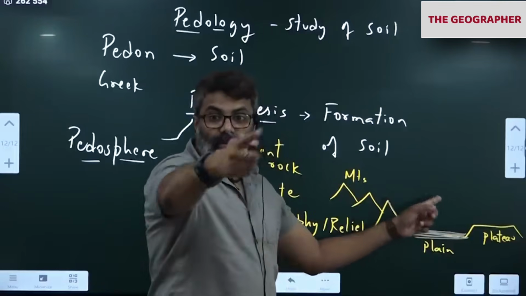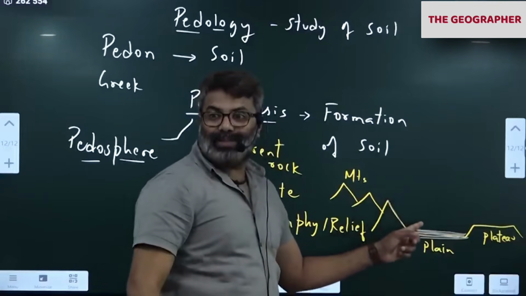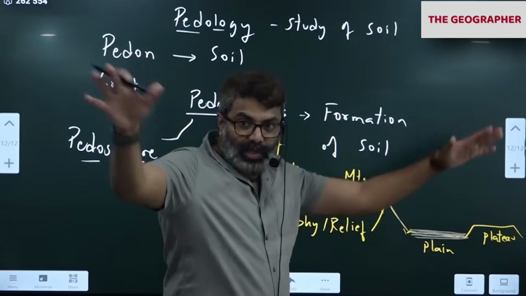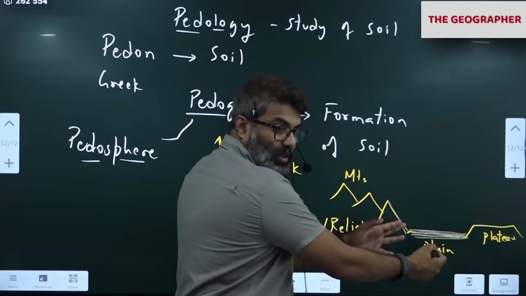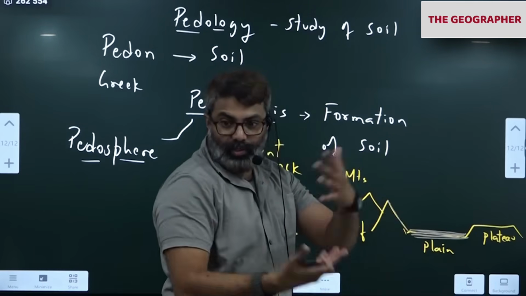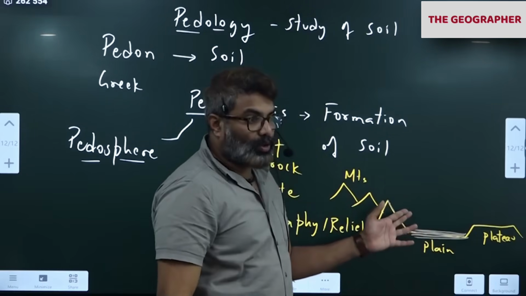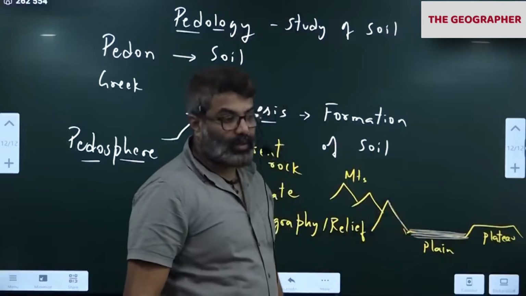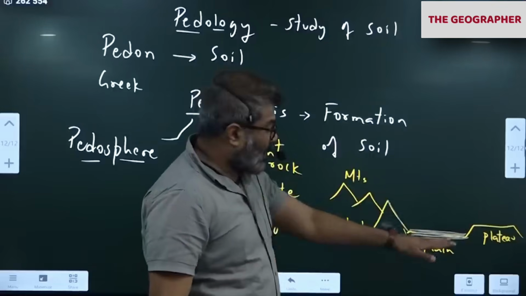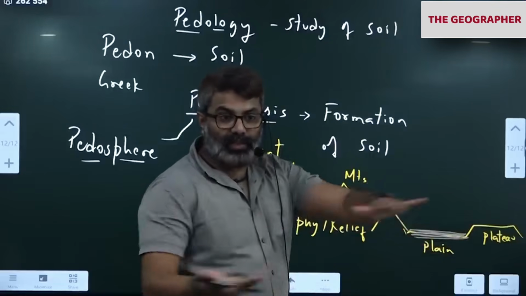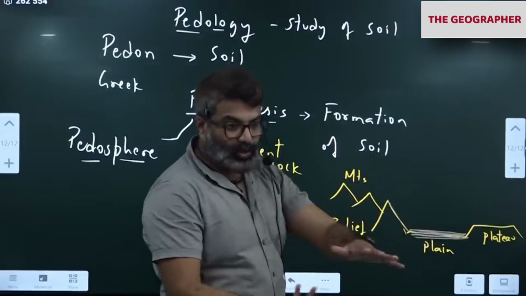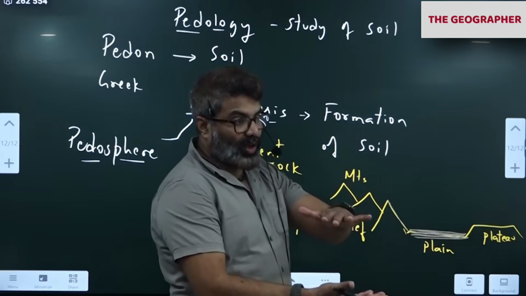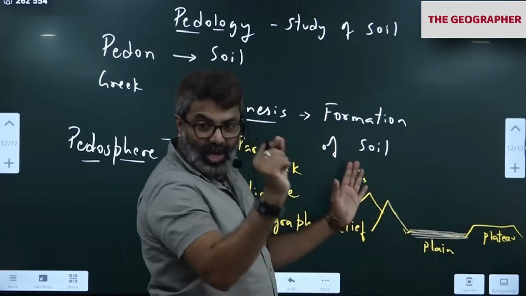So it supports more agriculture, more population. Now you know. Plains have thick soil because many sediments from surrounding areas come and deposit here. So since plains have thick soil, it can be easily cultivated. So the majority of the world population lives where? Plains. Okay. So that is the reason everybody expects to live in the plains, flat surfaces, because the soil is also fertile. So please remember this. Plains have thick soil. Slopes have thin soil.